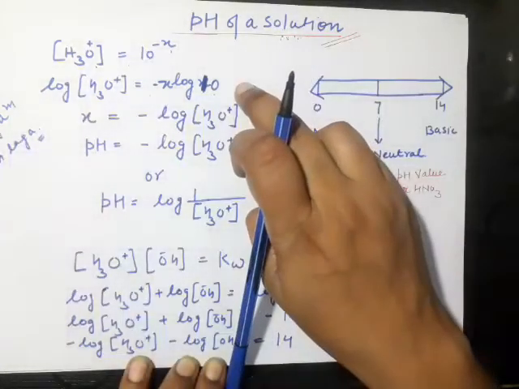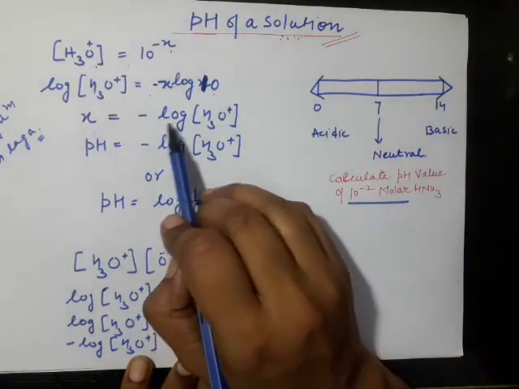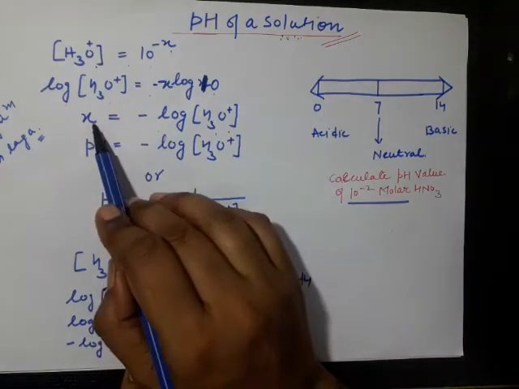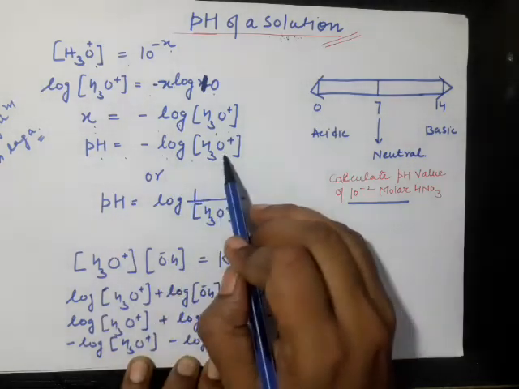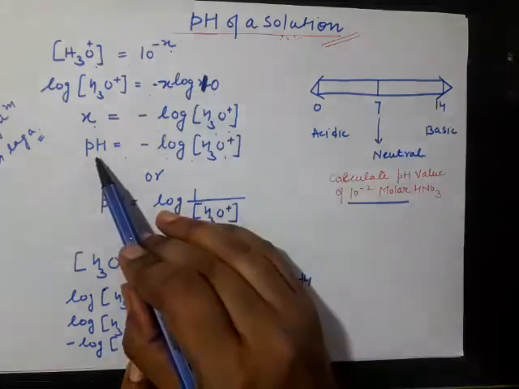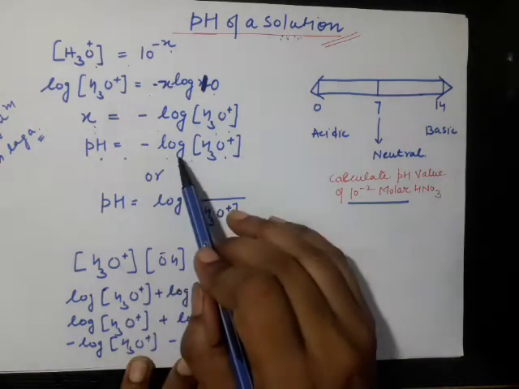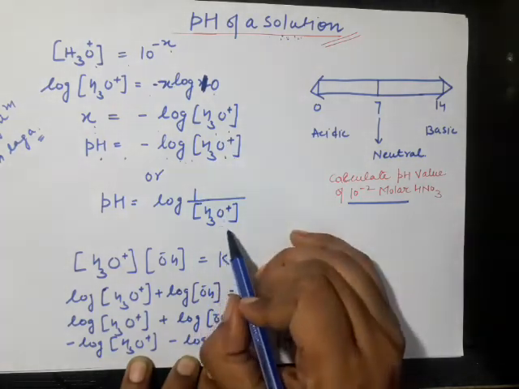So x is equal to minus log hydronium ion concentration, and this x is called pH. pH is equal to the negative logarithm of hydronium ion concentration. So by definition we can say that power of hydronium ion is equal to the negative logarithm of hydronium ion concentration.